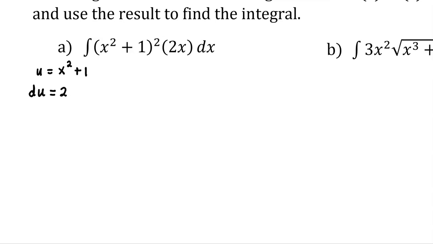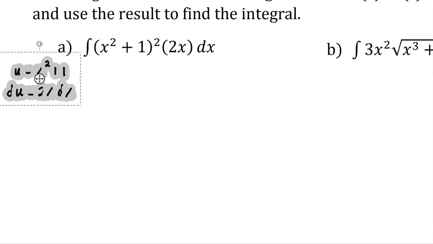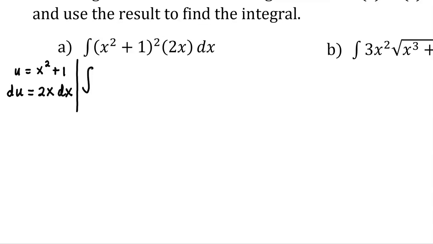The derivative of x squared plus 1 is 2x. And because we're going through integration, we're going to include a dx on the end of that. So now I can rewrite this integral using the things that we have set up in this substitution. So now instead of writing x squared plus 1 squared, we let x squared plus 1 be u. So we have u squared. And then for this 2x dx was our du. So we now have rewritten the integral in a much simpler way to have u squared du.